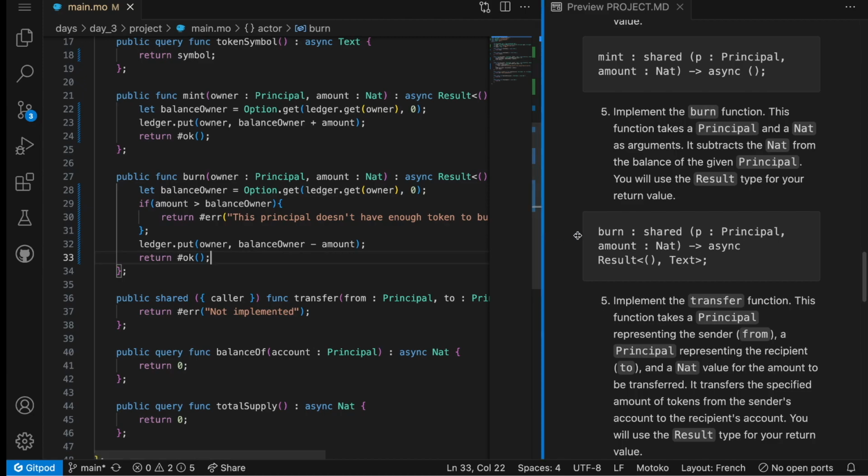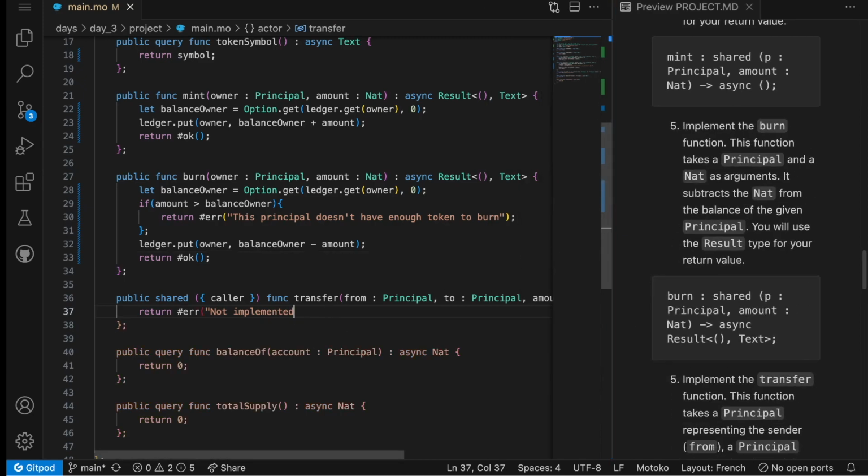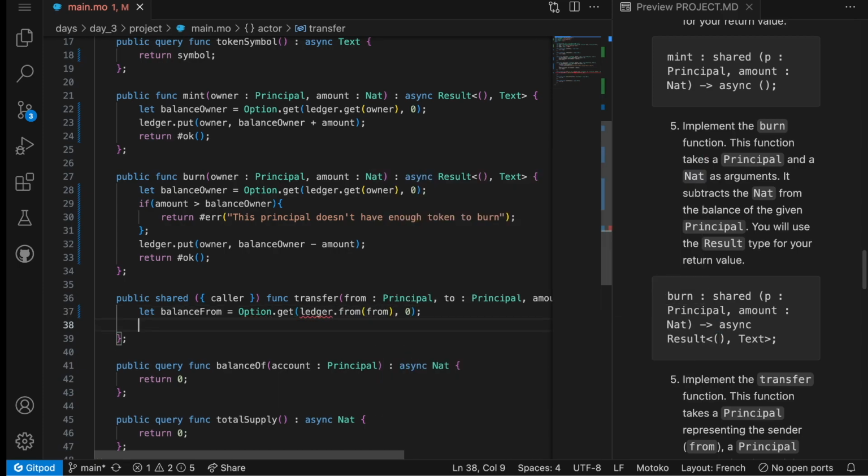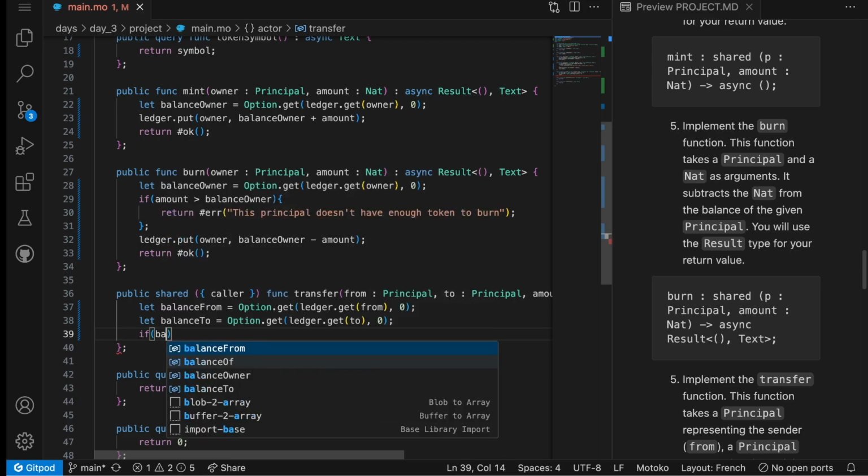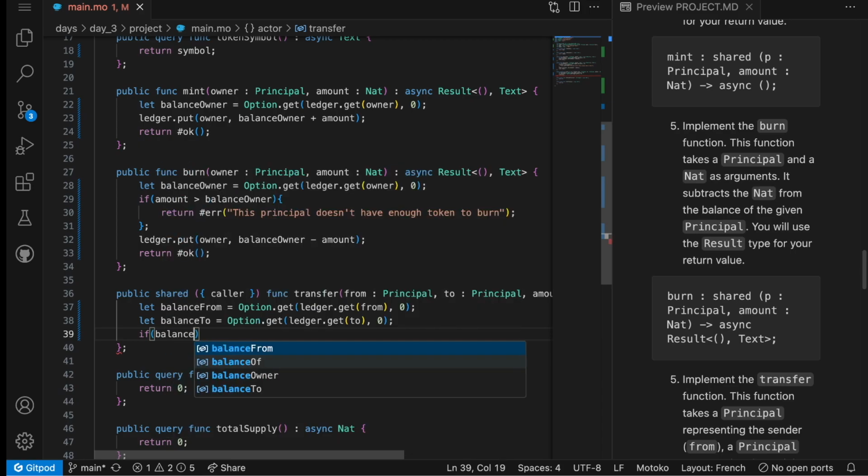Now, the next step is the transfer method. For the transfer method, we can also use this trick of Option.get. We can do balance from is equal to Option.get ledger.get from and then 0. And balance to is Option.get ledger.get to and 0. We need to make sure that the balance from is enough for what we want to send.